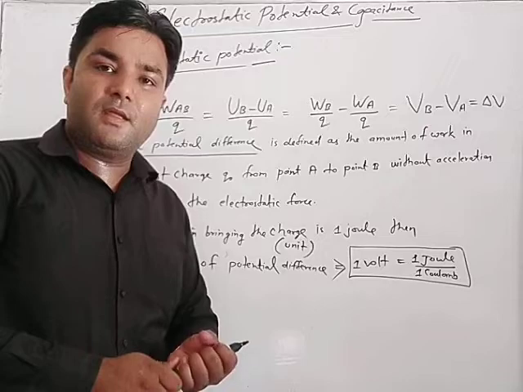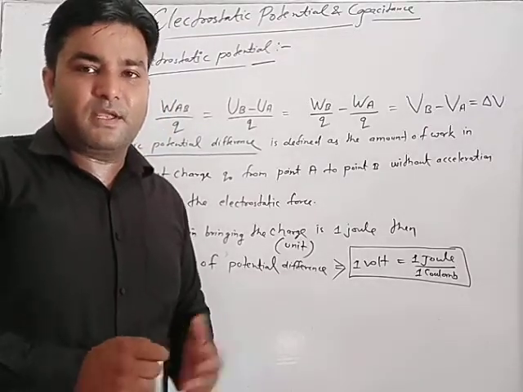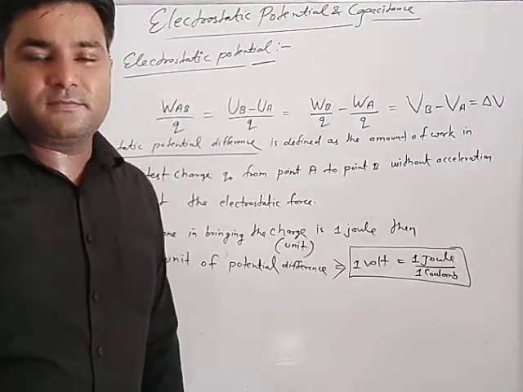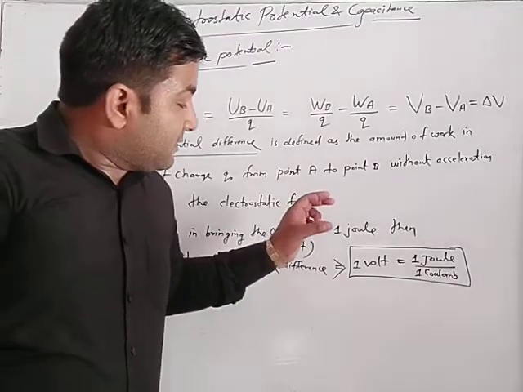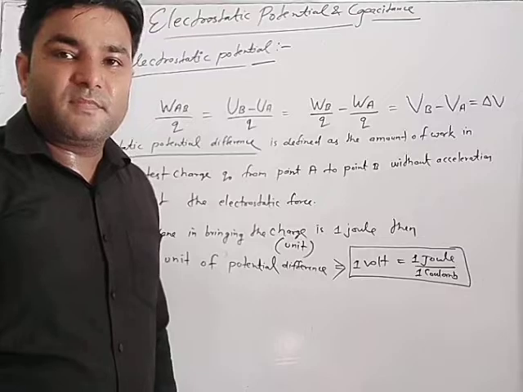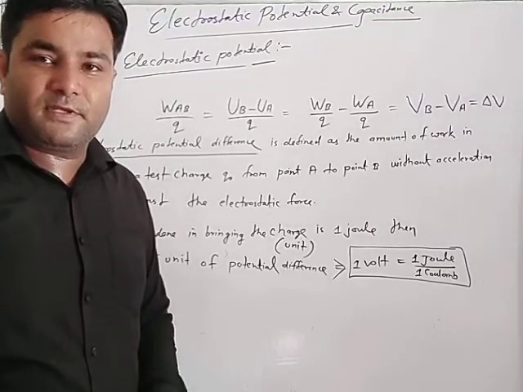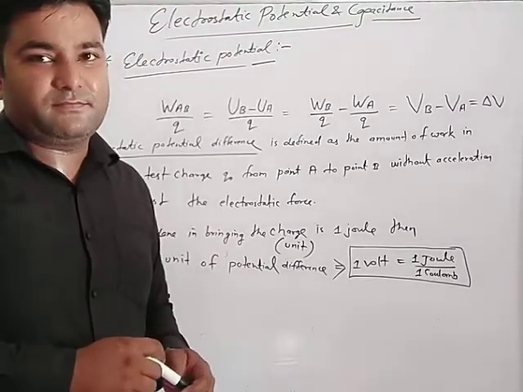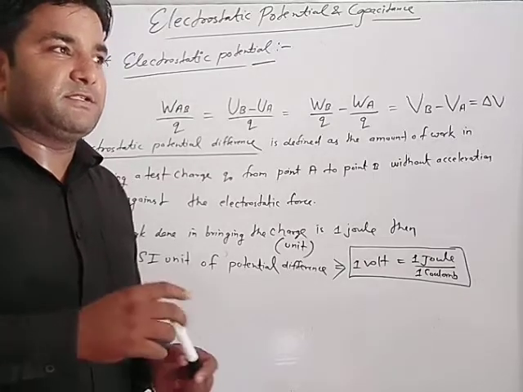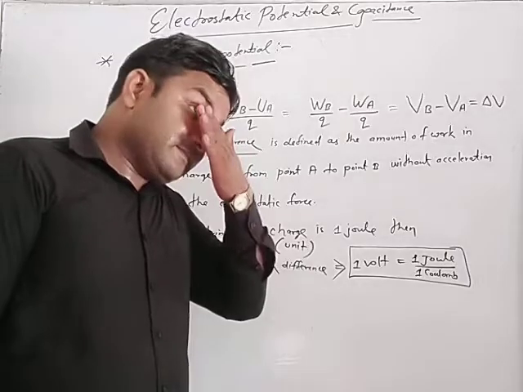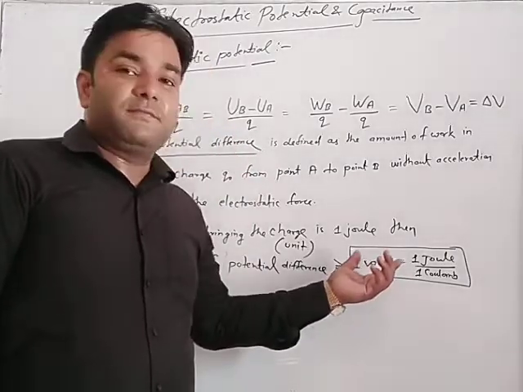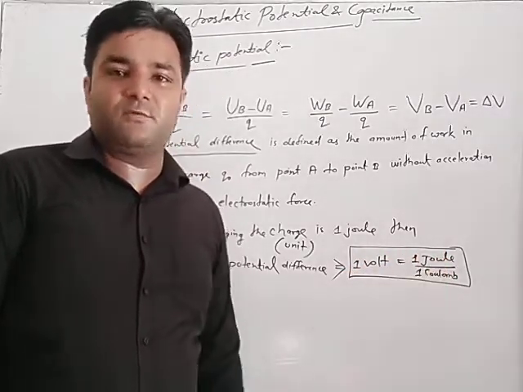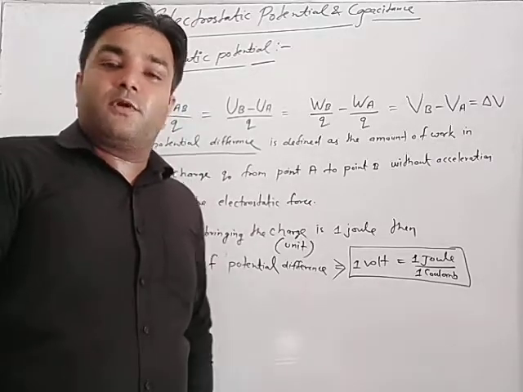When 1 coulomb of charge is brought from one point to another point against the electrostatic force, and the work done is also 1 joule, with the charge brought from point A to point B without acceleration, meaning constant force, then this 1 joule upon 1 coulomb is defined as 1 volt.